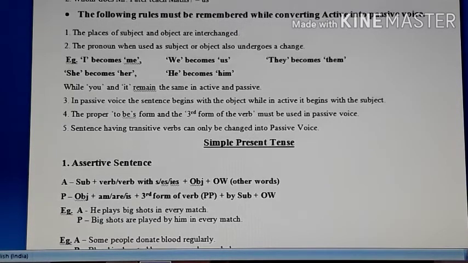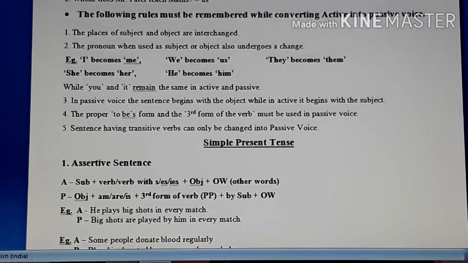Transitive verbs means which are followed by an object, which can take an object. But certain verbs are there which do not take any object. So they are known as intransitive verbs. So in a sentence of active voice, if there is an intransitive verb, let me give you one example of an intransitive verb. Go. I go to school. Now after go there is no object. I walk to school. So after walk also there is no object. So these are known as intransitive verbs.